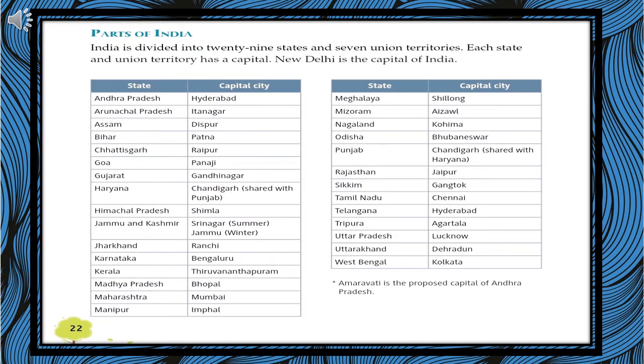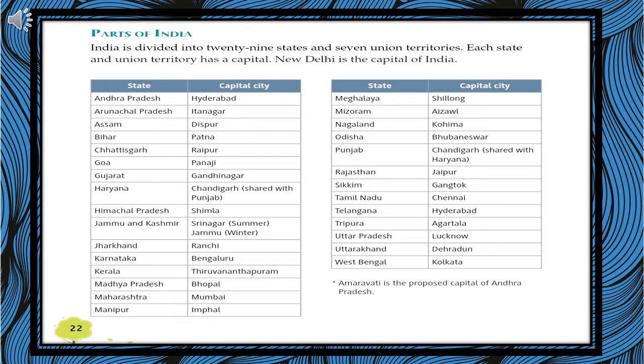We are now going to read about parts of India. India is divided into 28 states and 9 union territories. Each state and union territory has a capital. New Delhi is the capital of India. Now, we will read the states and their capital cities from the course book.